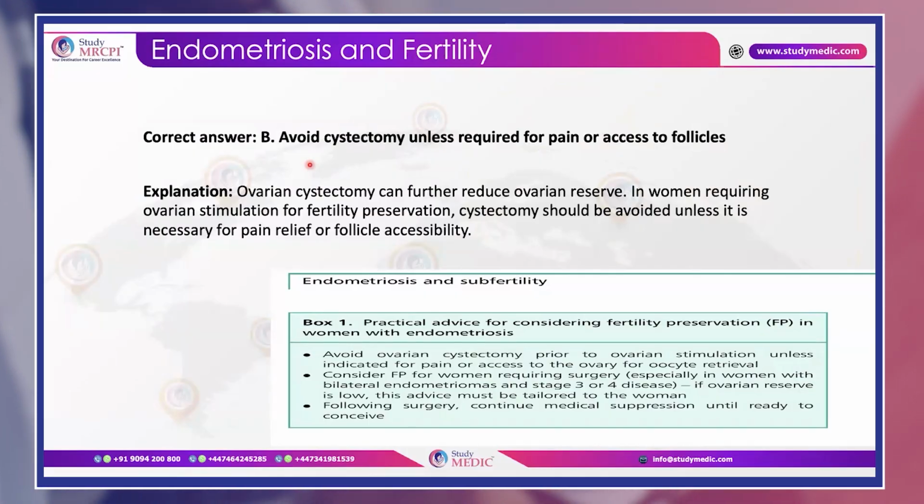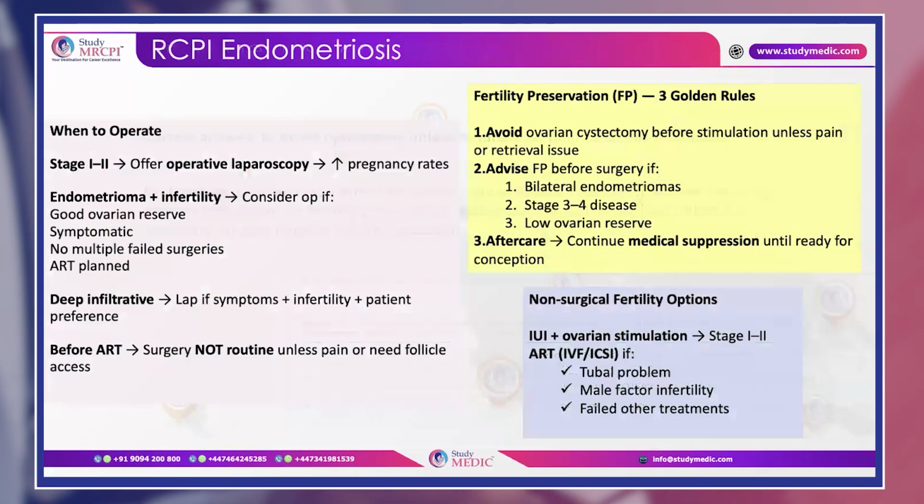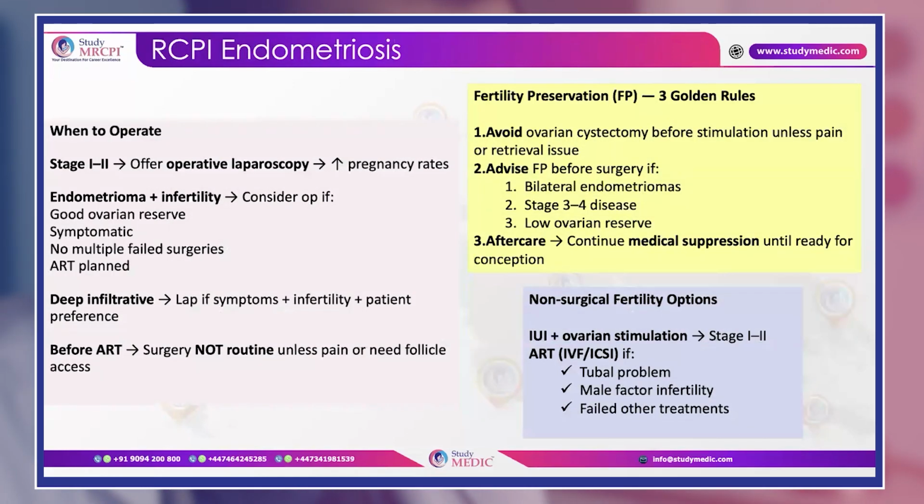This chart I have taken from the TOG article Endometriosis and Subfertility. Here also it is mentioned that practical advice for considering fertility preservation in women with endometriosis is to avoid ovarian cystectomy unless indicated for pain or access to the ovary for oocyte retrieval. Now, what are the other things which the RCPI endometriosis guideline also recommends on when to operate?